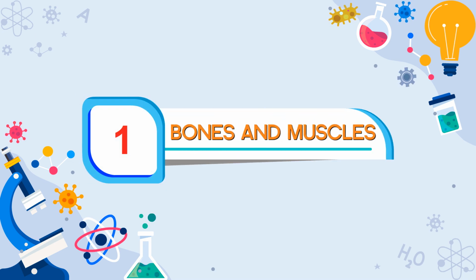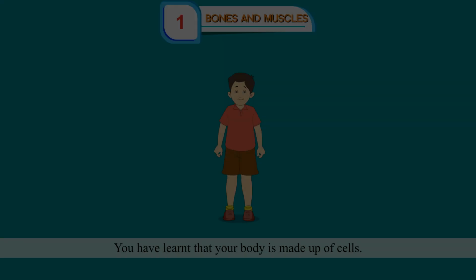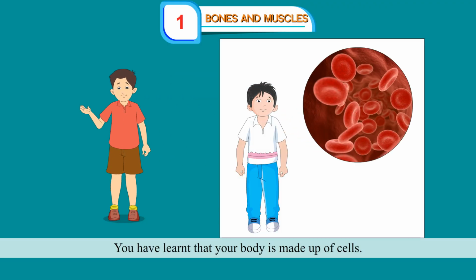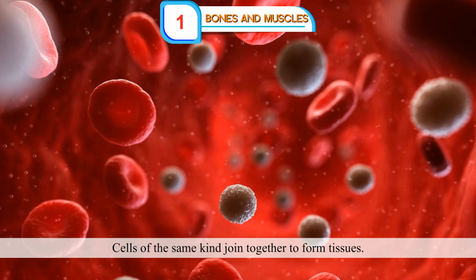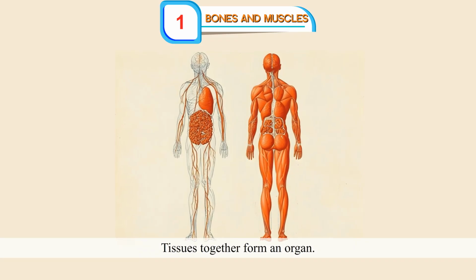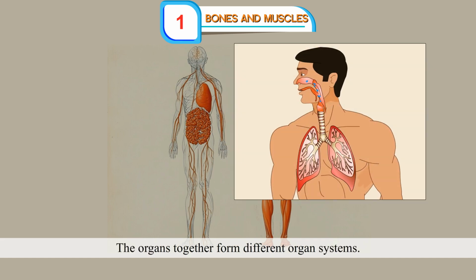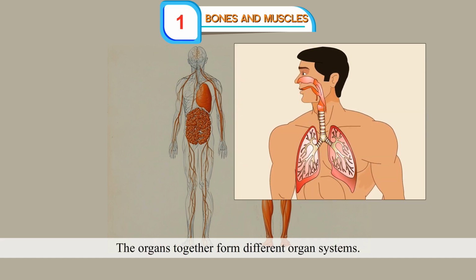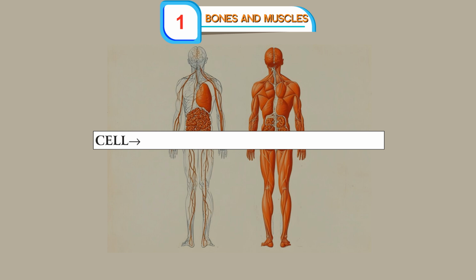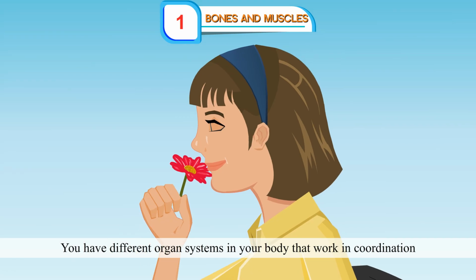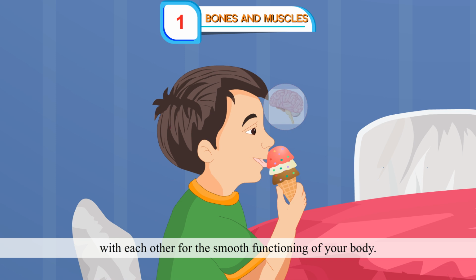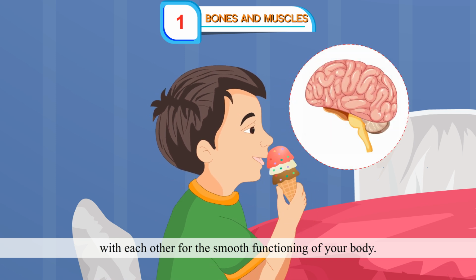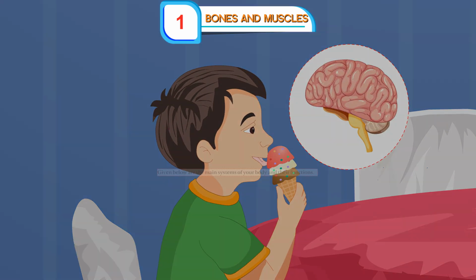Chapter 1: Bones and Muscles. You have learnt that your body is made up of cells. Cells of the same kind join together to form tissues. Tissues together form an organ. The organs together form different organ systems. Cell, tissue, organ, system. You have different organ systems in your body that work in coordination with each other for the smooth functioning of your body.